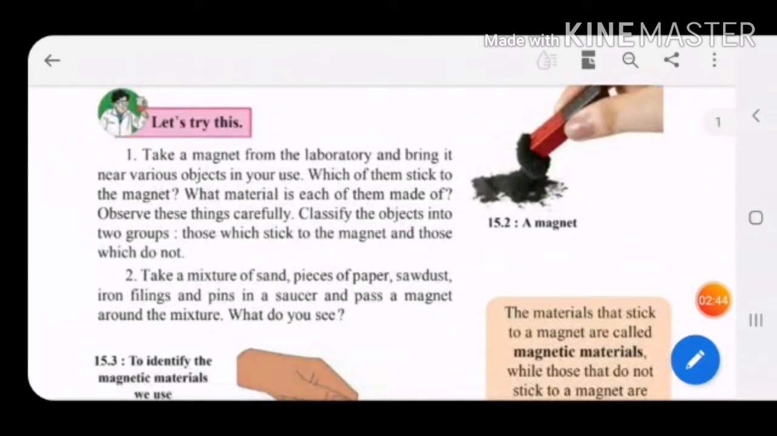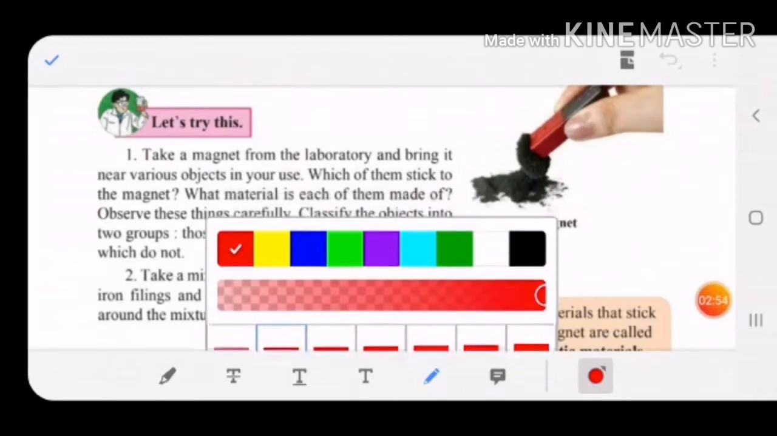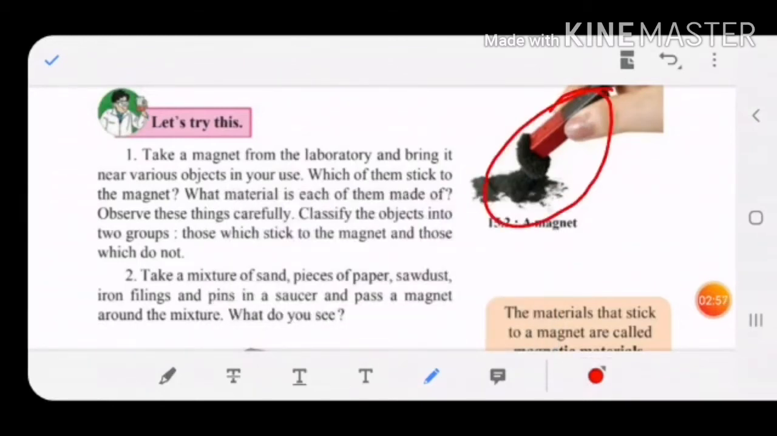Now children, let's try this. Take a magnet from the laboratory. Children, there are different types of magnets. Of course, we are going to learn about the types of magnets further. This is also one type of magnet which we are going to study. This is a magnet. Like this, magnets are there in the laboratory.